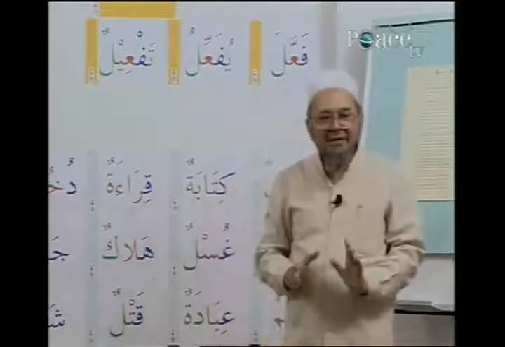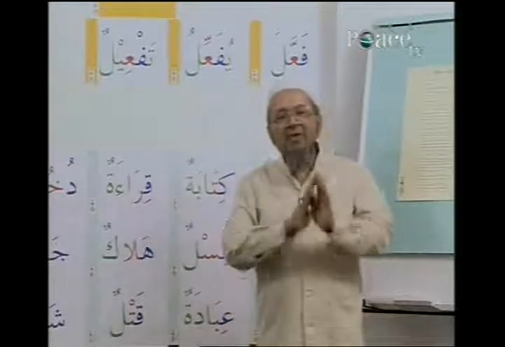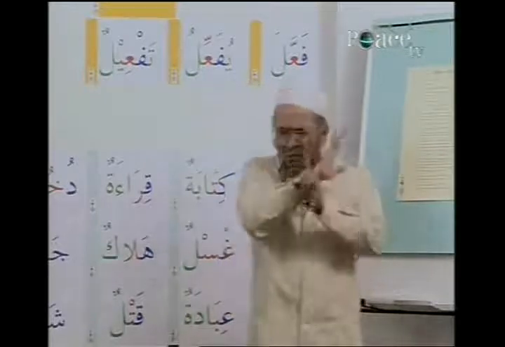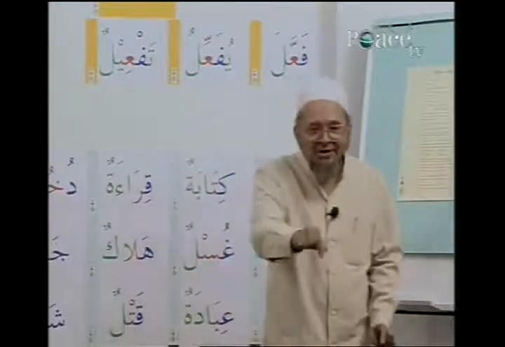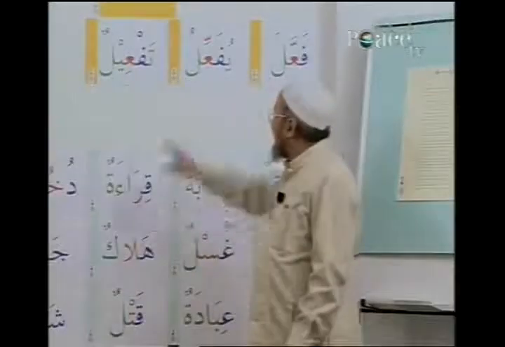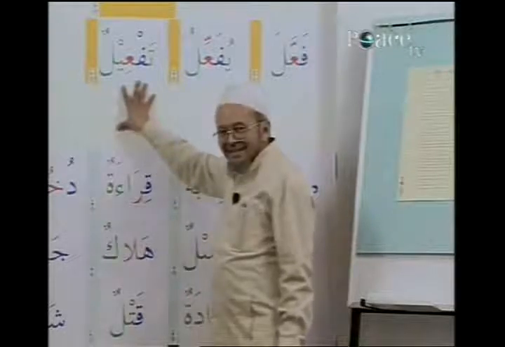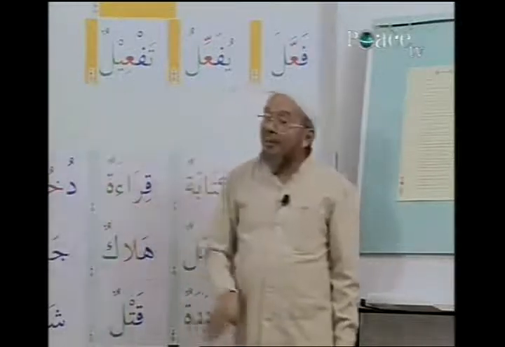Fa'ala stencil will work. Then yufa'ilu stencil will work for imperfect, for all roots which take the second derived form. And then taf'il will come on this pattern. Taf'il, that is verbal noun.